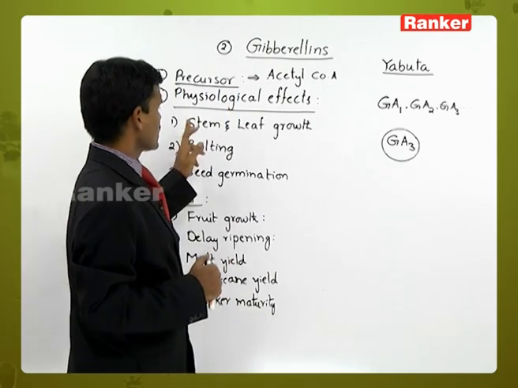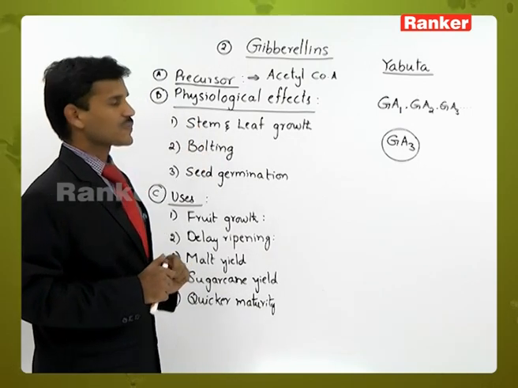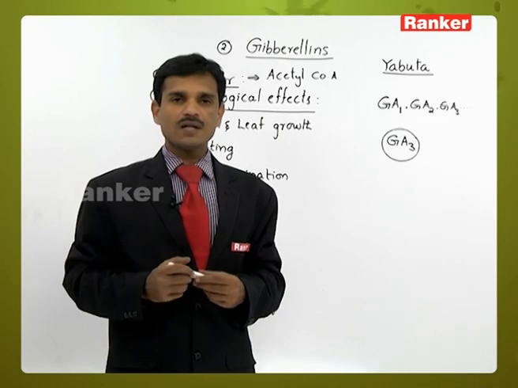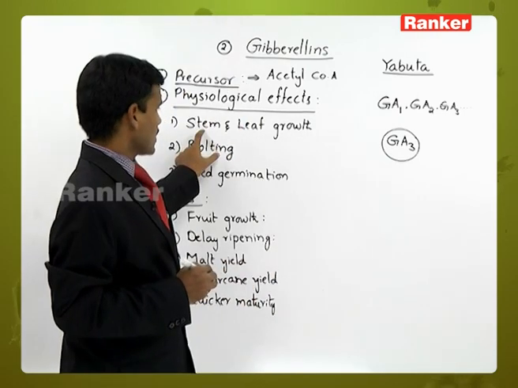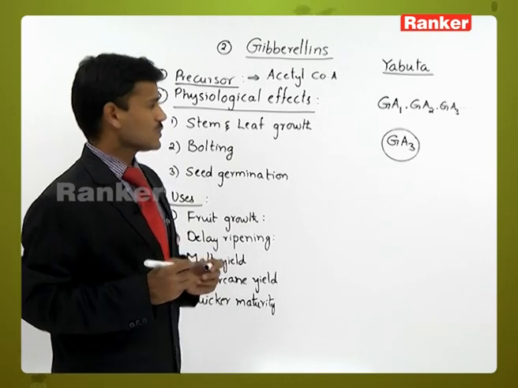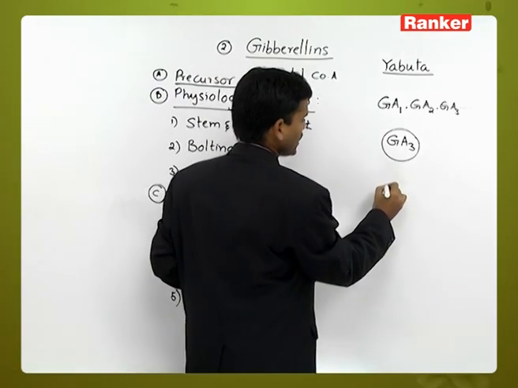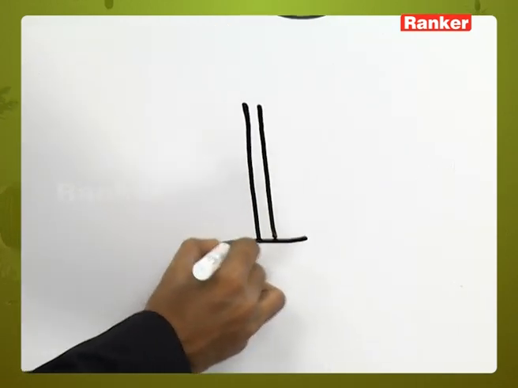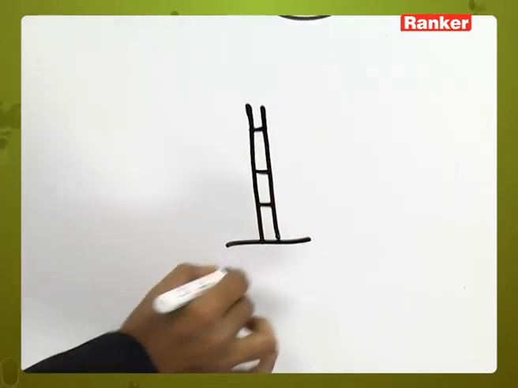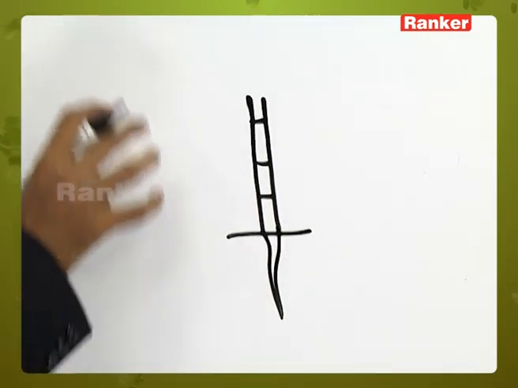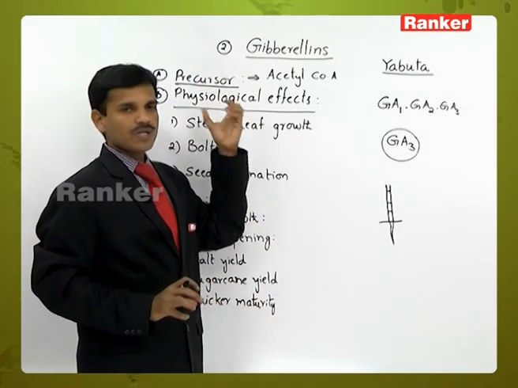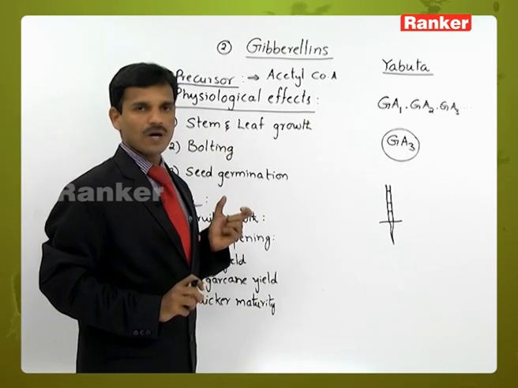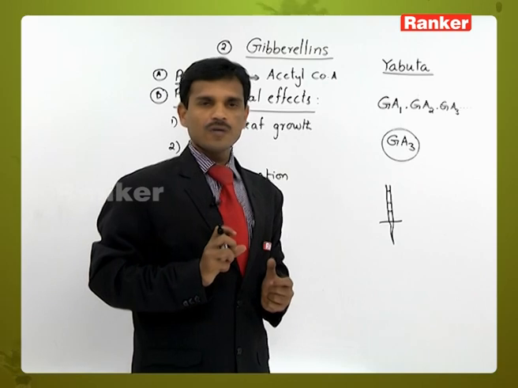First of all, stem and leaf growth. How do gibberellins show their effect on the plant? Mainly on stem and leaf growth. The stem shows elongation. Gibberellins show their effect mainly on the stem and leaves, the aerial parts, not on the underground parts.